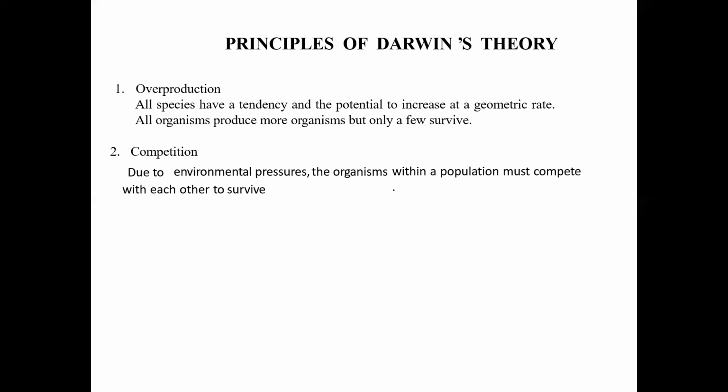He explained that a particular species produces offspring in huge numbers. Every organism has the potential to increase its number at a geometric rate. All organisms produce more organisms, but only a few survive.